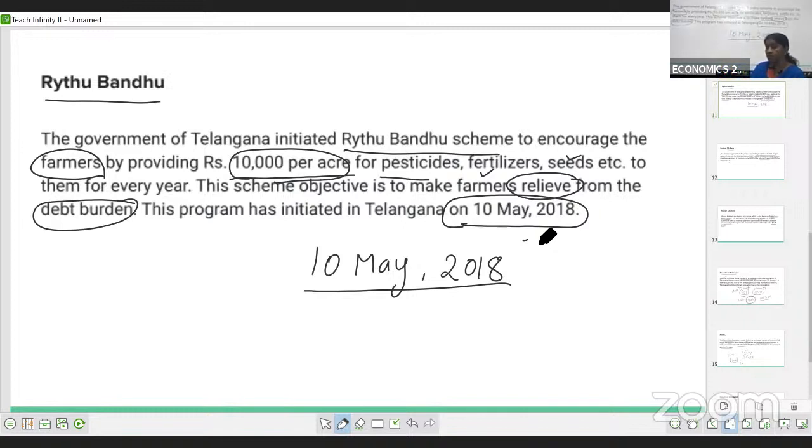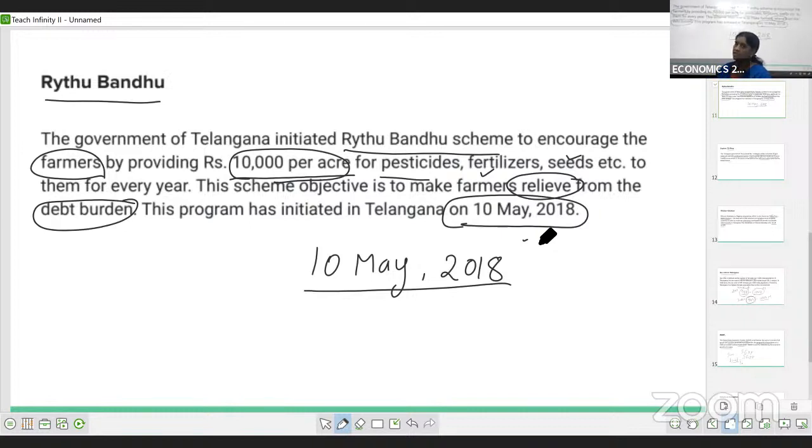Then Kalyana Lakshmi and Shadi Mubarak, both are the same. The Shadi Mubarak scheme is for the minorities. At the time of the marriage, the girl's parents will get 1,116 rupees as a single installment, one payment only. But their income per annum should be below 2 lakhs of rupees.